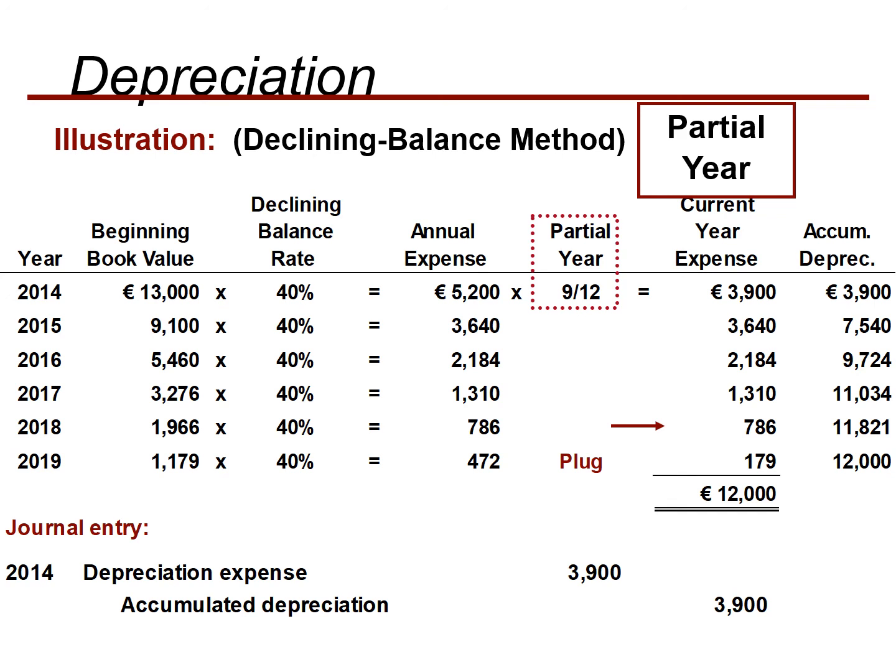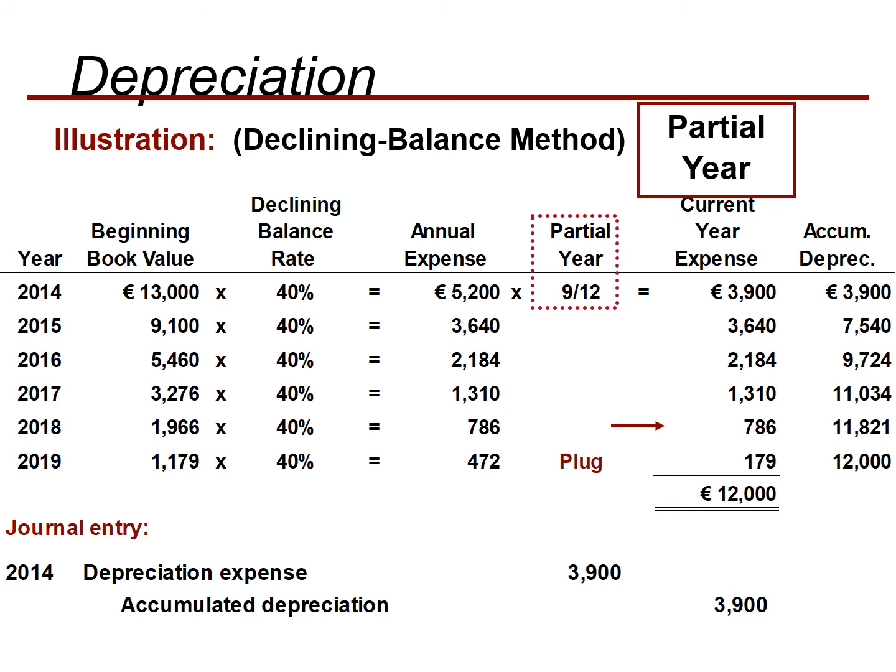And the beginning book value is 9,100 multiplied by 40%, we will get 3,640. The current year depreciation expense is 3,640, and the accumulated depreciation is 7,540. We will do this for all the next periods.